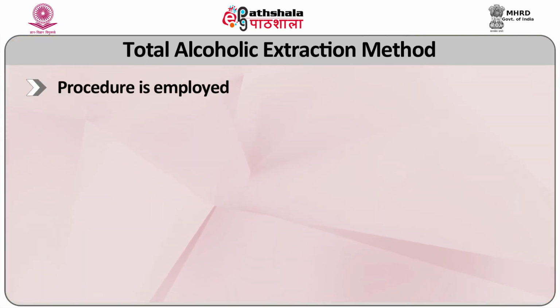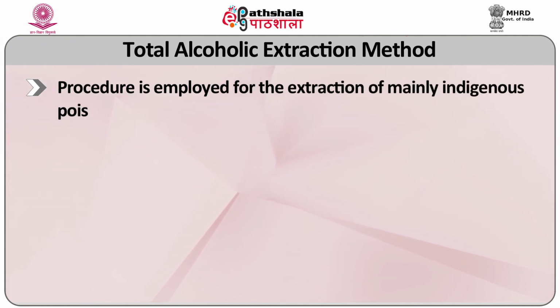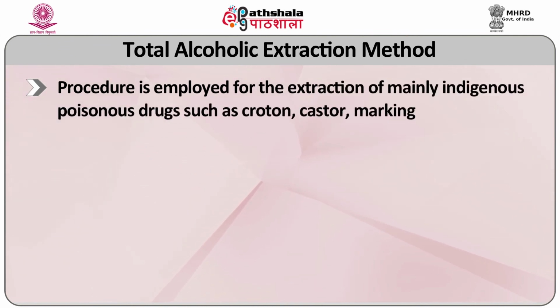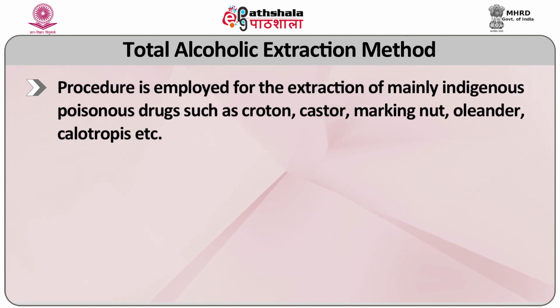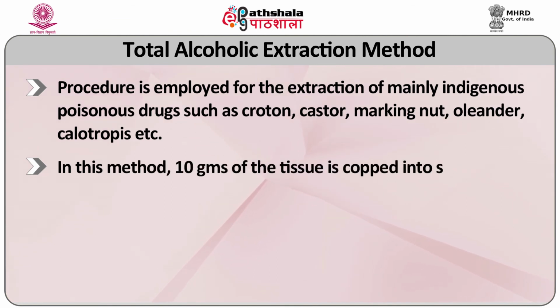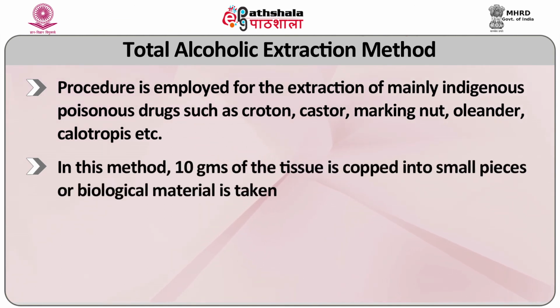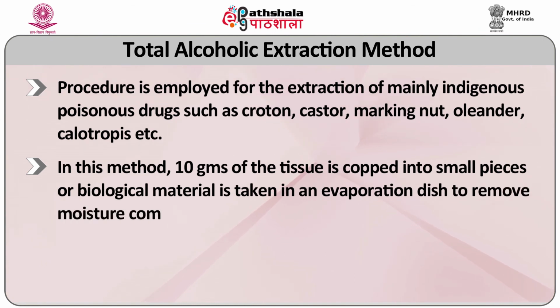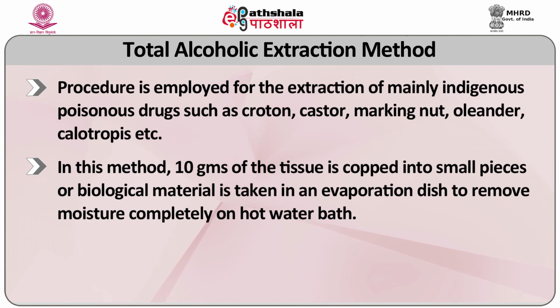Now, the total alcoholic extraction method. The total alcoholic extraction procedure is employed for the extraction of mainly indigenous poisonous drugs such as croton, castor, marking nut, oleander, calotropis, etc. In this method, 10 grams of the tissue or biological material is chopped into small pieces and taken in an evaporation dish to remove moisture completely on a hot water bath.